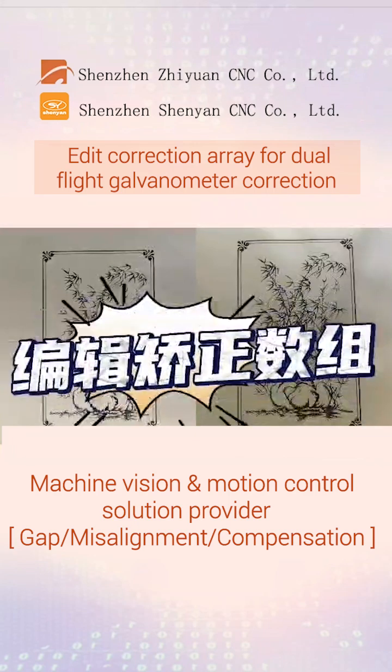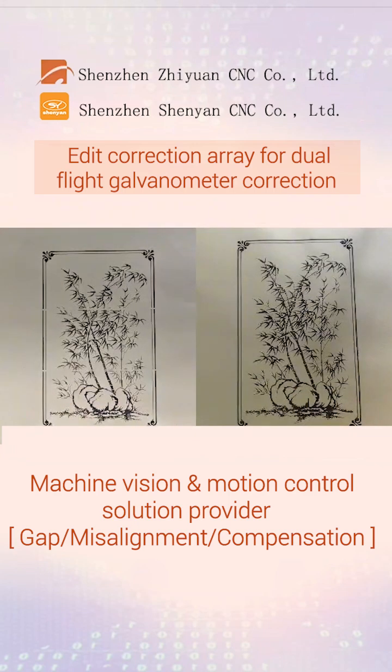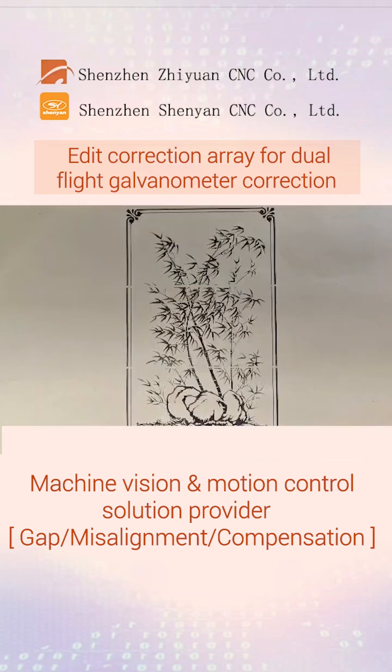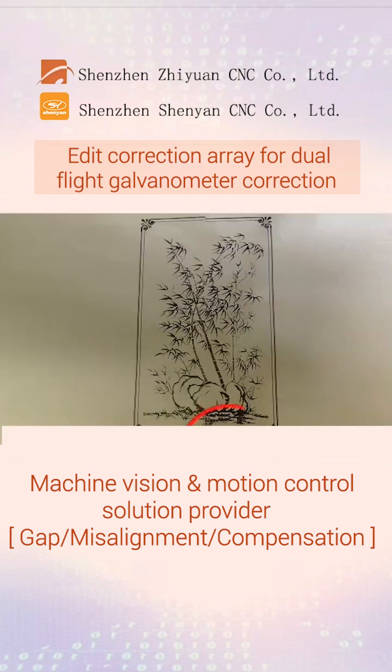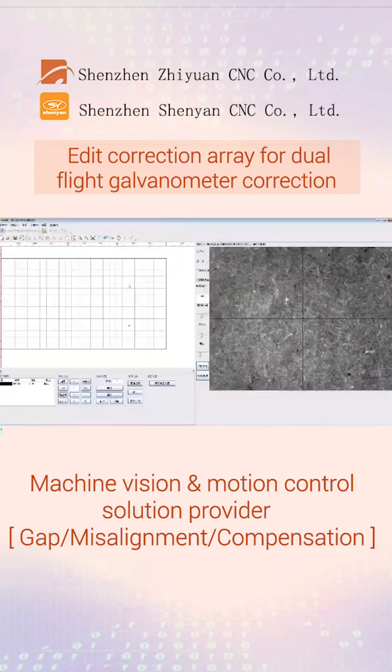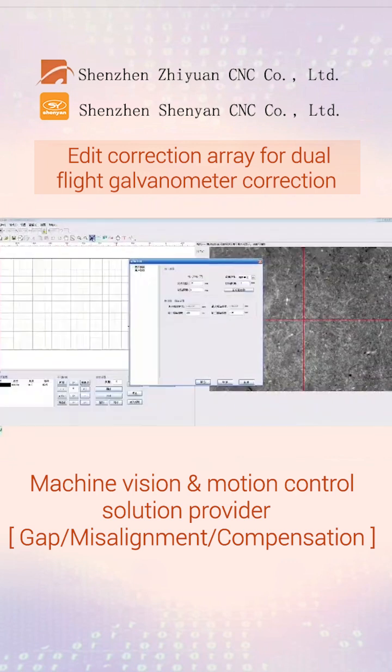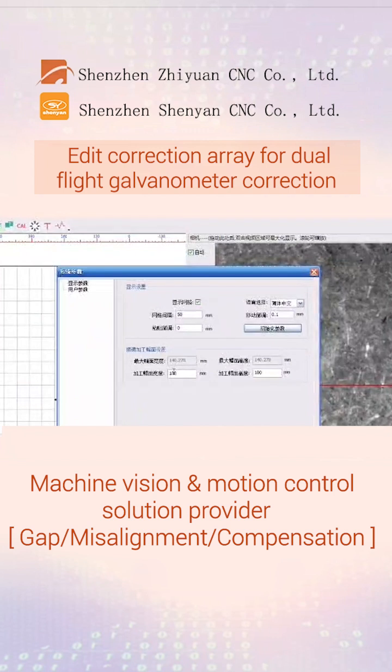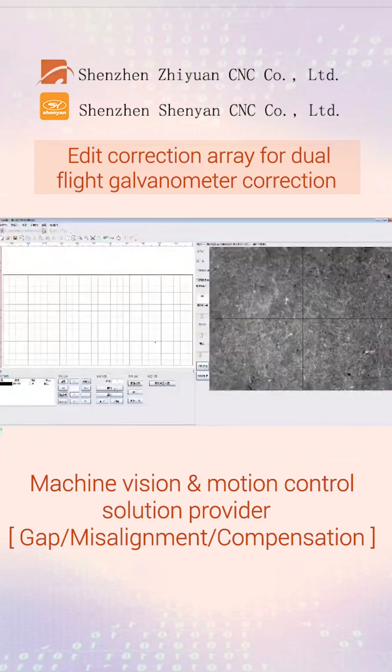Compare before and after editing correction. Due to installation errors of the machine, causing misalignment or overlap during splicing, it can be manually compensated through correction software. The processing area of the galvanometer is set to be larger. The smaller the error of splicing after the correction table is adjusted.